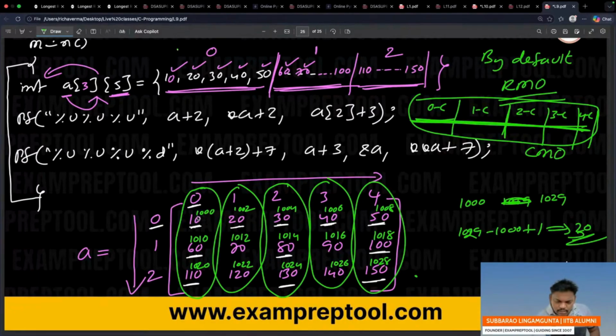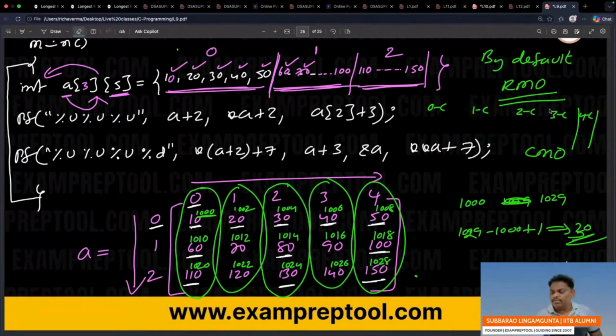It is 1000. When you say column major order, 1000, then 1002, 1004. Next one, 1006. Continuously, column by column, you have to give addresses. That is called column major order. But I am doing row major now. By default, row major.